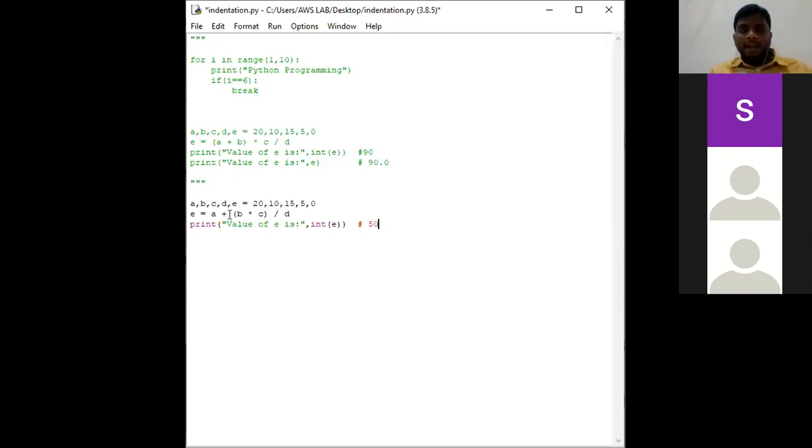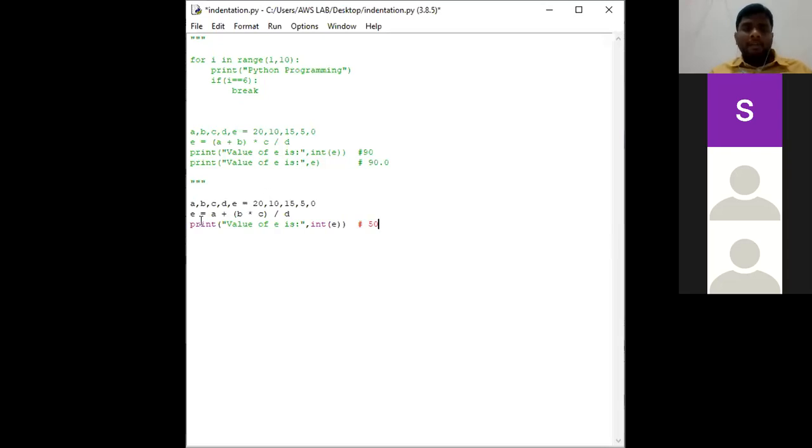As discussed earlier, parentheses carry the highest precedence. So B into C. B in the sense 10. 10 into 15, 150.